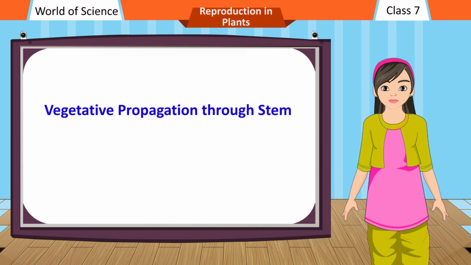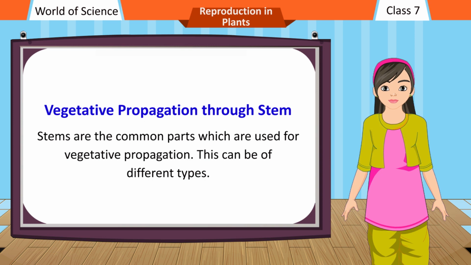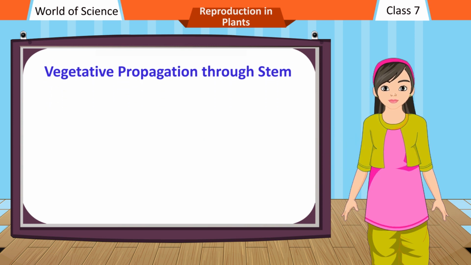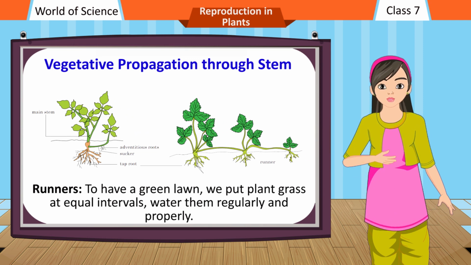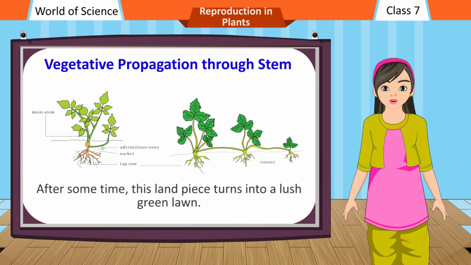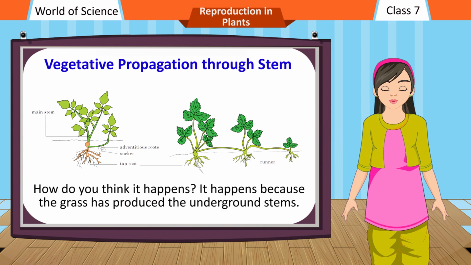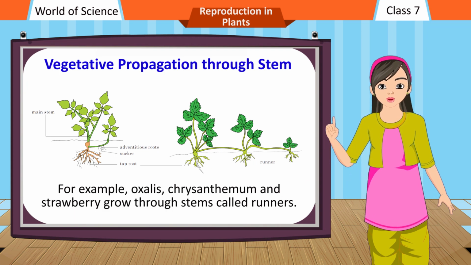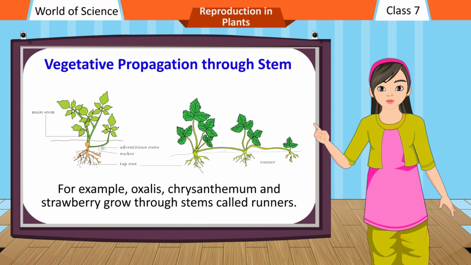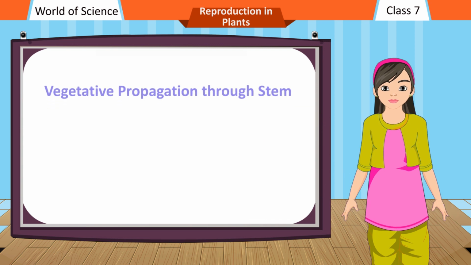Vegetative propagation through stem. Stems are the common parts which are used for vegetative propagation. This can be of different types. Runners. To have a green lawn, we plant grass at equal intervals and water it regularly and properly. After some time, this piece of land turns into a lush green lawn. How do you think it happens? It happens because the grass has produced underground stems. For example, oxalis, chrysanthemum, and strawberry grow through stems called runners. The different types of underground stems are discussed here.